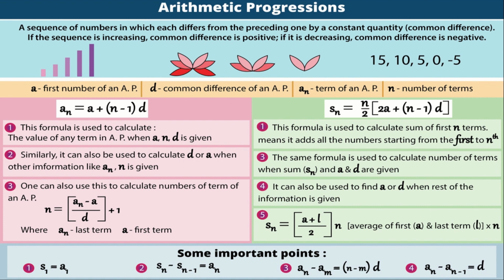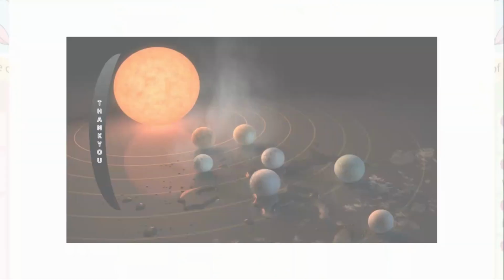Some of the important points I will tell you. These are the quick formulas which you have to understand to do the problems. S1 is also equal to A1. Sn minus S(n minus 1) is equal to An. An minus Am can be given as (n minus m) into d. And An minus A(n minus 1) is also equal to d. This is the quick recap on arithmetic progression.